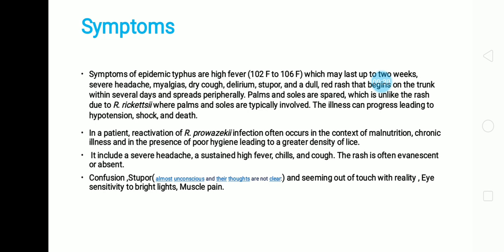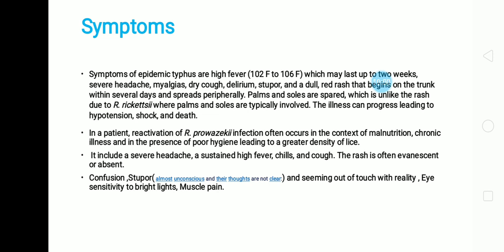Palms and soles are spared, which is unlike the rash due to rickettsia, where palms and soles are typically involved. The illness can progress, leading to hypotension, shock, and it can end in death.